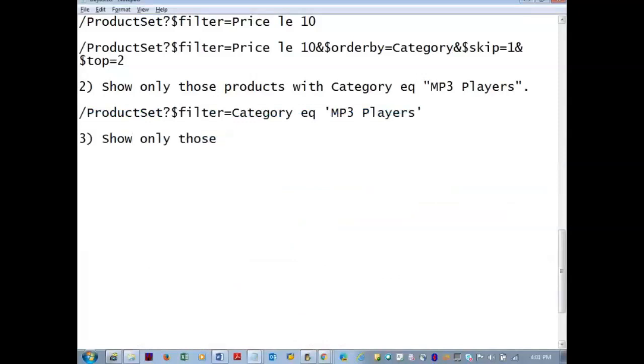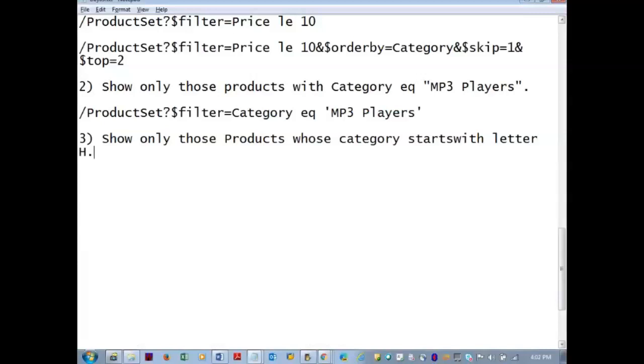Show only those products whose category starts with letter H. You are interested in purchasing mobile phones which start with letter S, for example, so you will just check mark there.